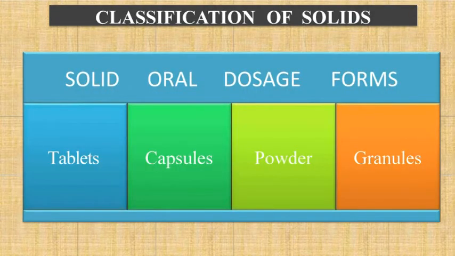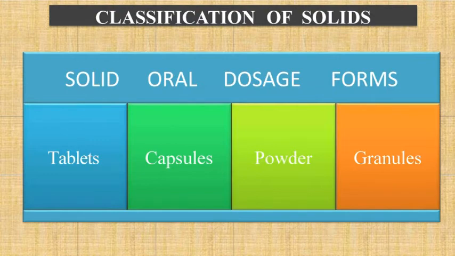Let us classify some of the examples, such as in solid oral dosage forms, tablets. Tablets, again they are solid unit dosage forms which contain active pharmaceutical ingredient and excipient. About 90% of the currently available dosage forms are tablets, because they are quite convenient, safe and effective medications.